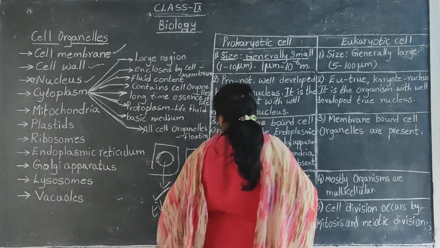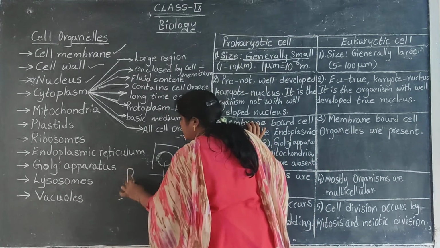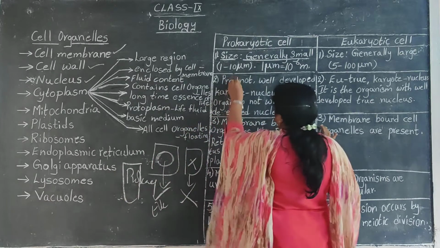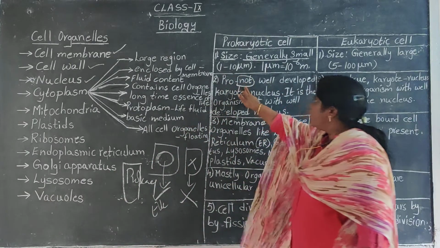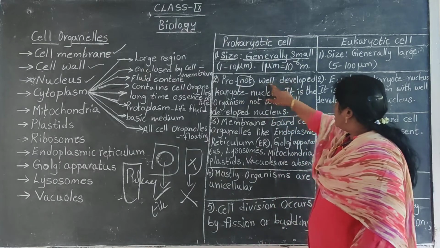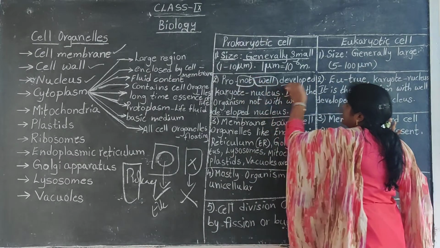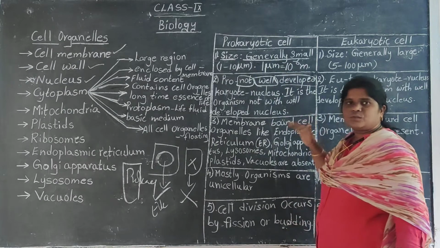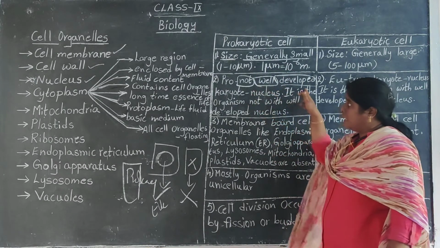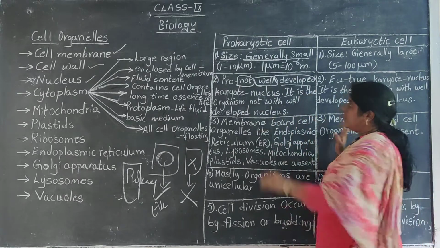Now, what do you mean by prokaryote? Pro means not well developed. What is not well developed in this?